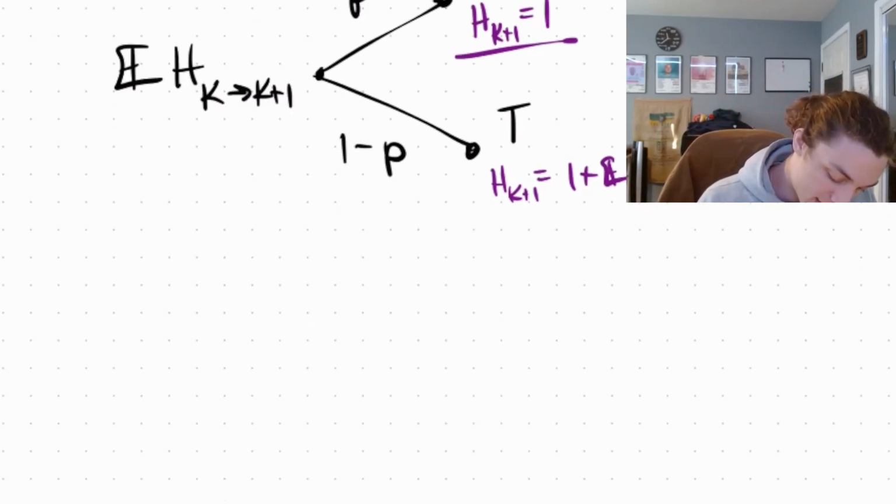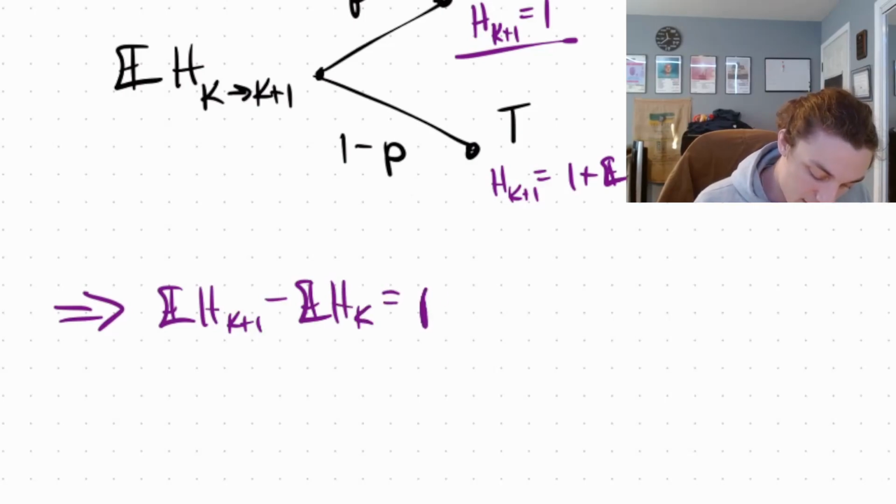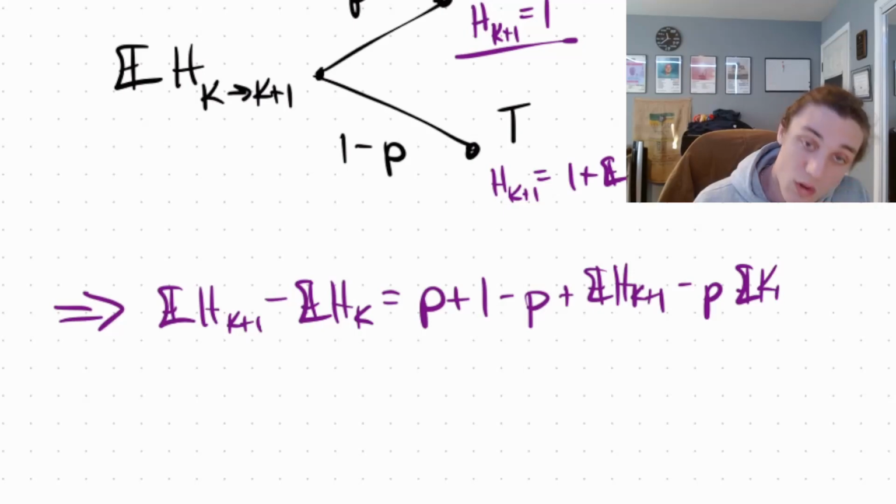Then by the law of total expectation, E[H_{k+1}] minus E[H_k] is equal to p plus (1 minus p) times (E[H_{k+1}]) minus p times E[H_{k+1}].